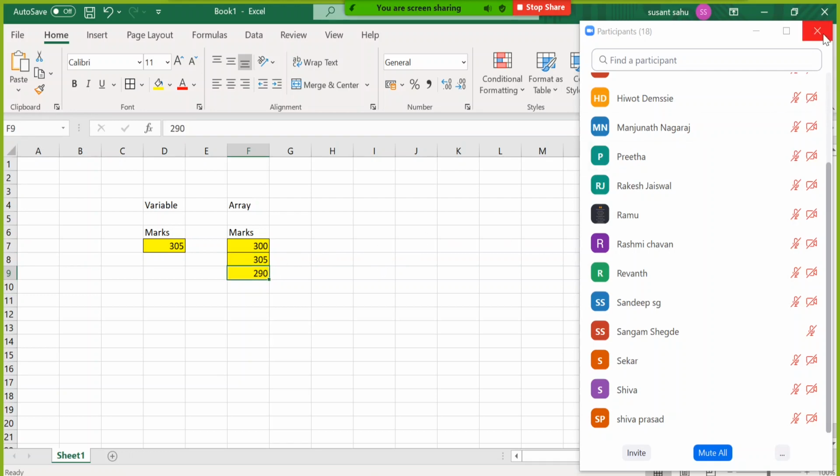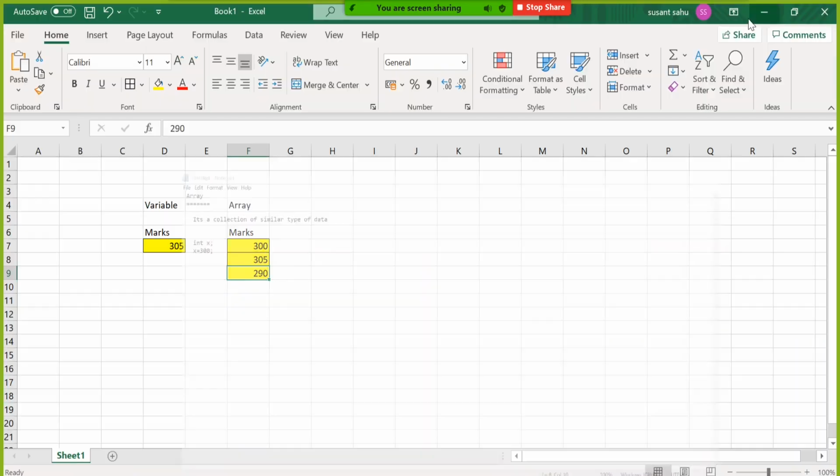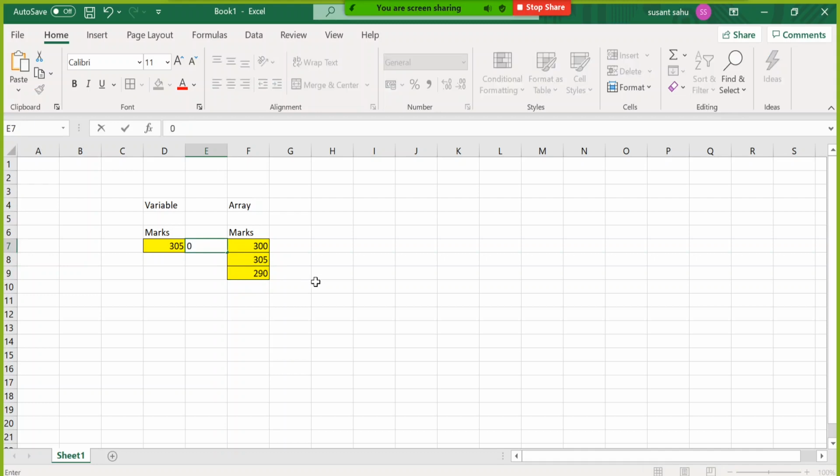That's why the definition itself says similar kind of data. Now when it stores students' data one by one, it will allocate 0 index, 1 index, 2 index, and so on.